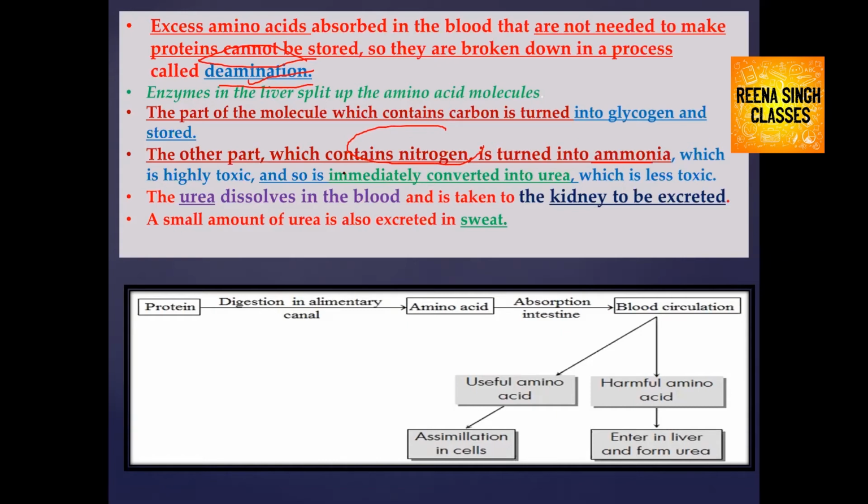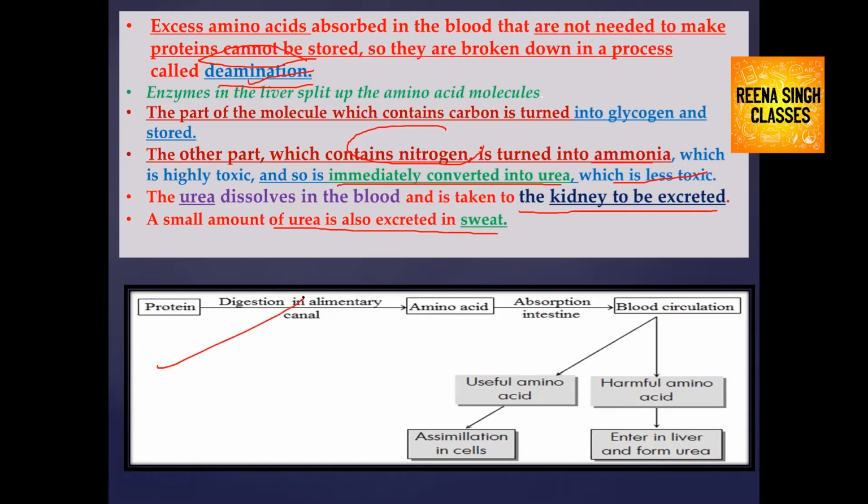So it is immediately converted into urea, which is less toxic. Urea is dissolved in the blood and taken to the kidney to be excreted in the form of urine. So we humans are ureotelic. A small amount of urea is also excreted in our sweat by the help of the skin.